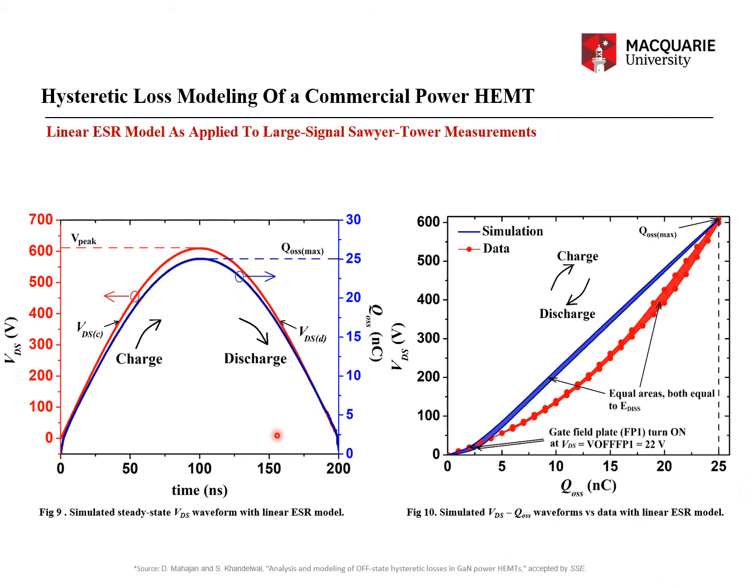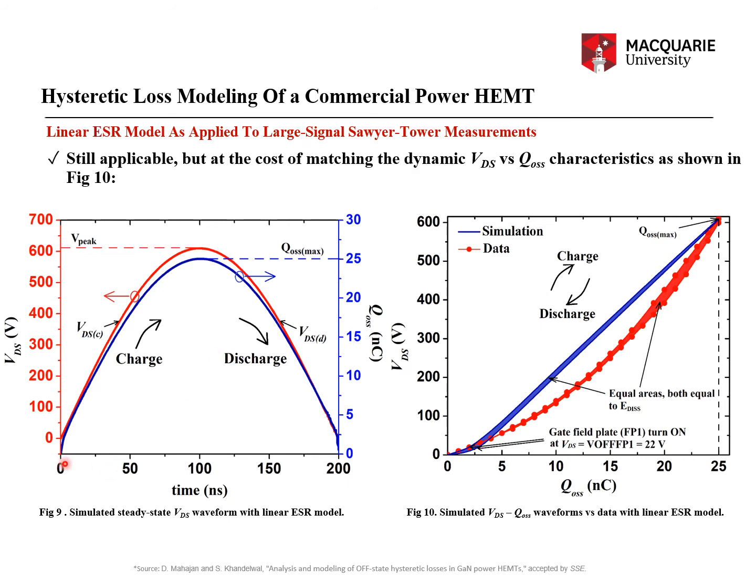However, I am representing one steady state cycle, because analysis of one steady state cycle is enough to model the energy loss, because EDISS is going to be the hysteretic energy loss, which is going to be under the VDS versus QOSS characteristics, which is the shaded region. As you can see here, the blue shaded region is for the simulated characteristics and the red shaded region is for the measured characteristics.